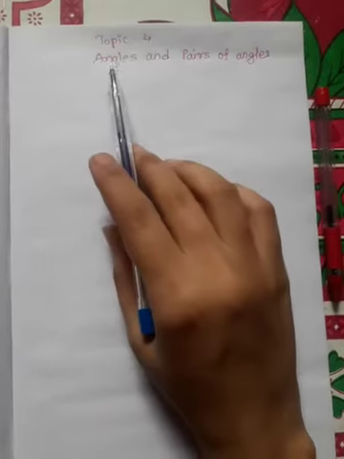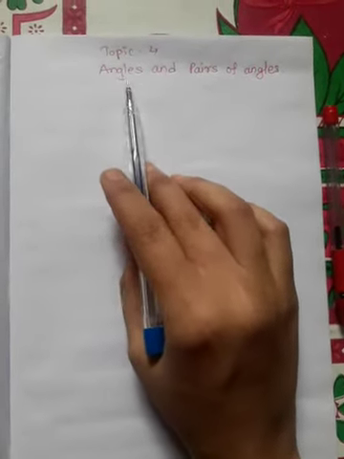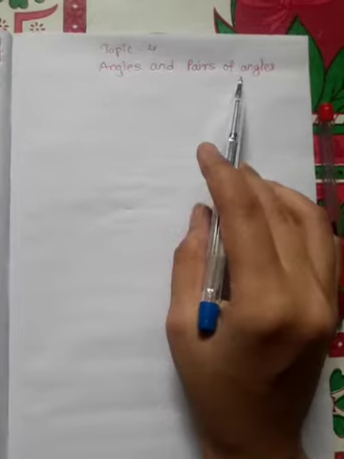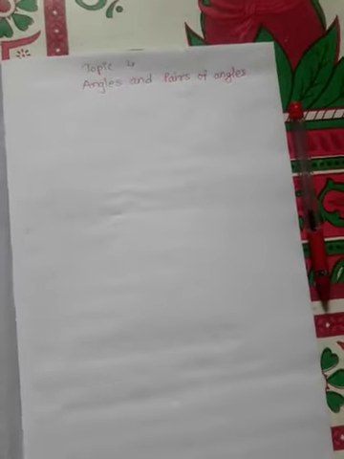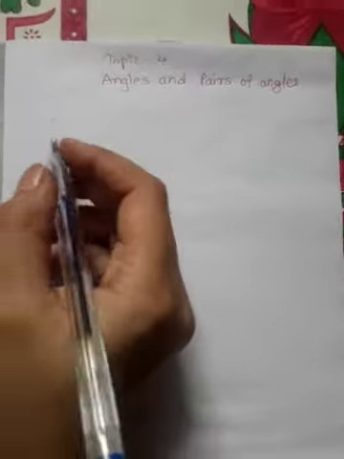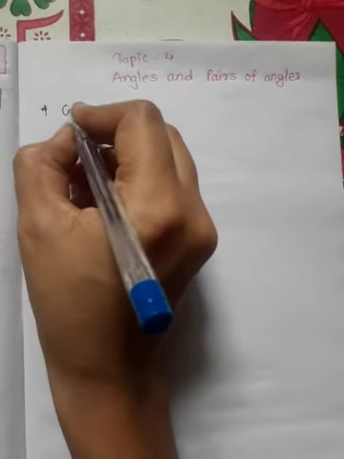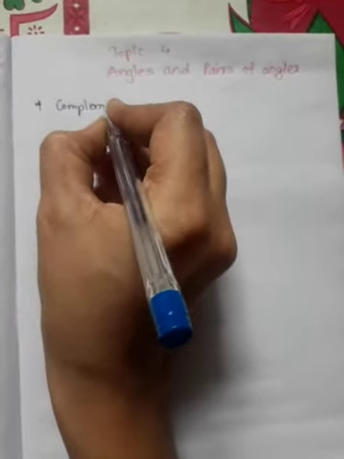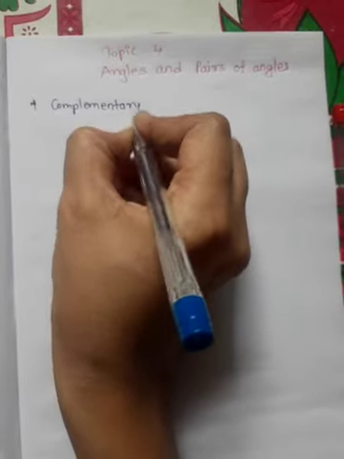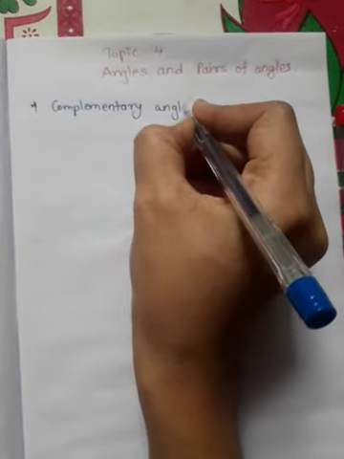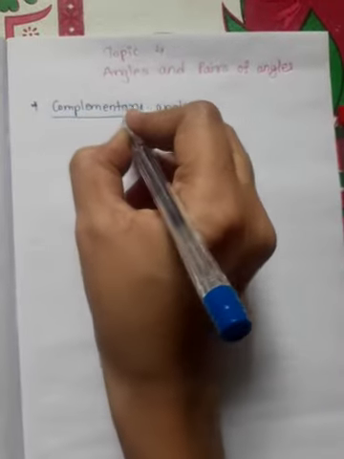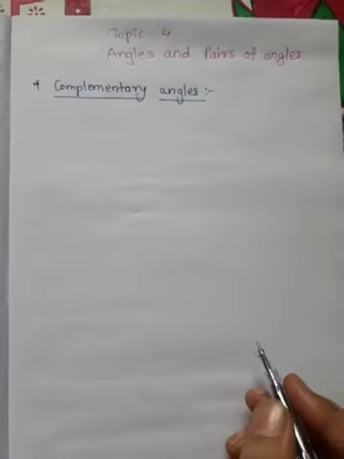We are discussing the fourth topic, angles and pairs of angles. In the previous lecture, we learned what adjacent angles are, and we also did the exercise practice set 15. Okay, now the next point in this topic is complementary angles. Which angles are said to be complementary, we will see.